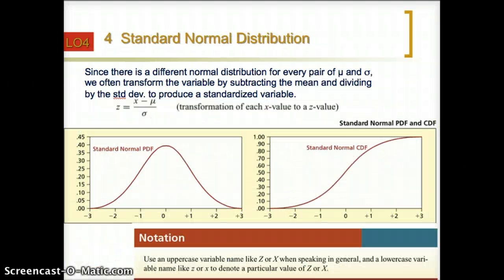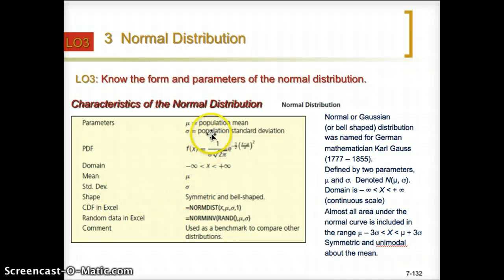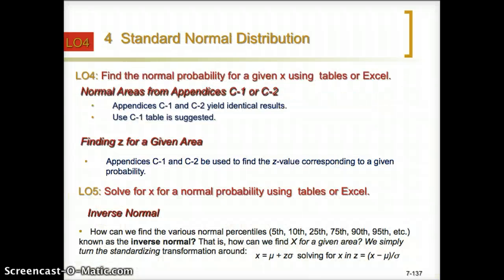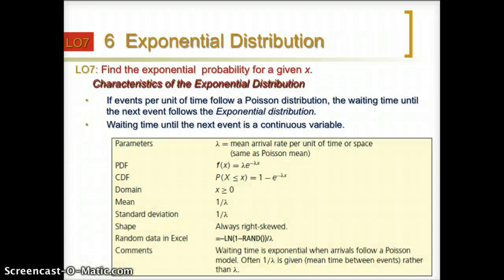For the normal distribution, there are two parameters. That will be the population mean and the population standard deviation. For the exponential distribution, there is only one parameter. That will be the average or the mean arrival rate per unit of time or space. That is exactly the same as the Poisson mean, but actually these two distributions are related to each other very closely. That is for the parameter, and for the PDF, this is the function, and this is the function for the CDF, the cumulative distribution function.